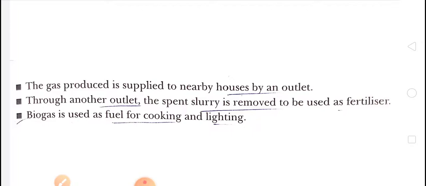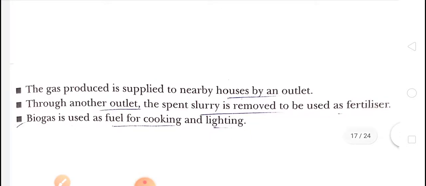Okay, so there are two benefits in this plant: first, we are getting the biogas; second, we are getting the fertilizer. Biogas is used as fuel for cooking and lighting.